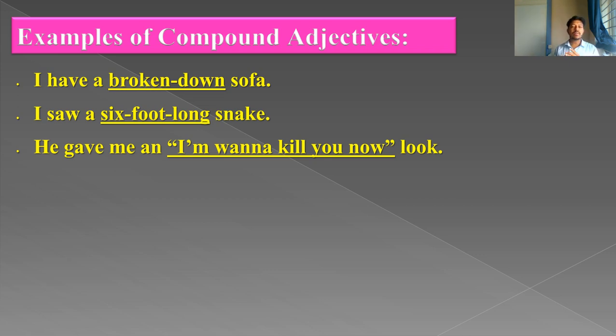This is the total sentence, or the total phrase, a compound adjective.